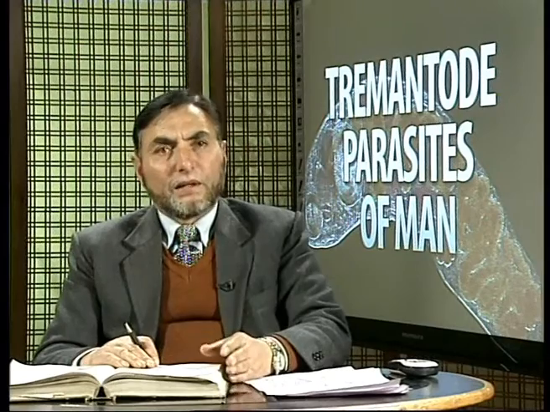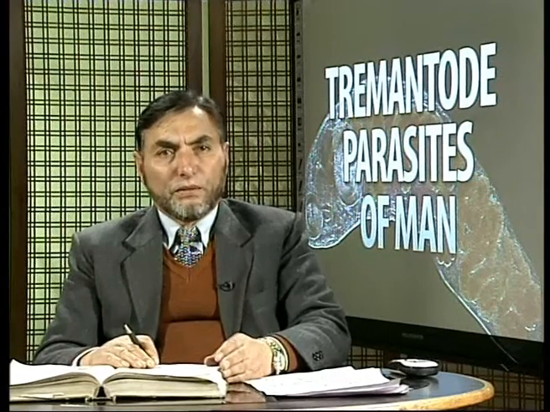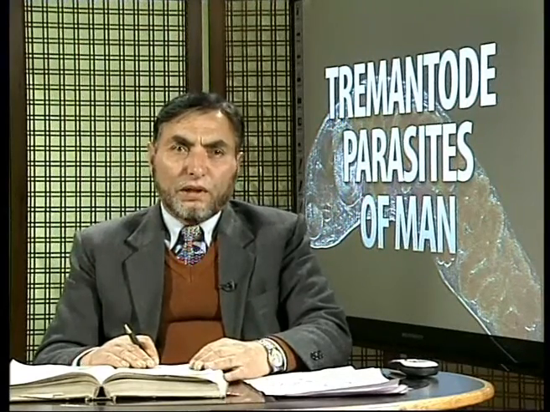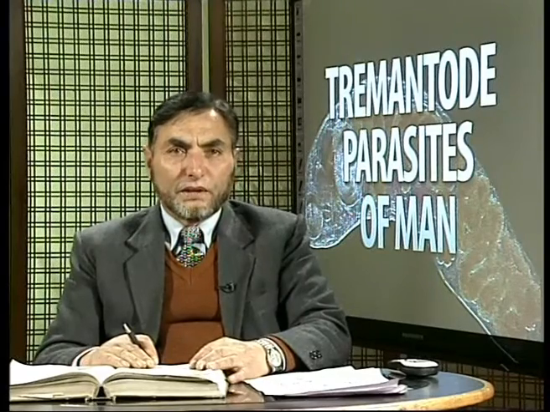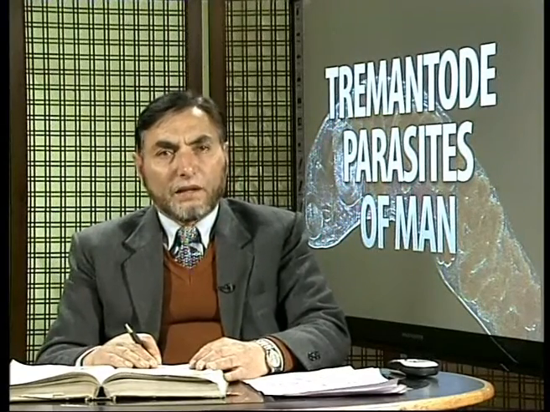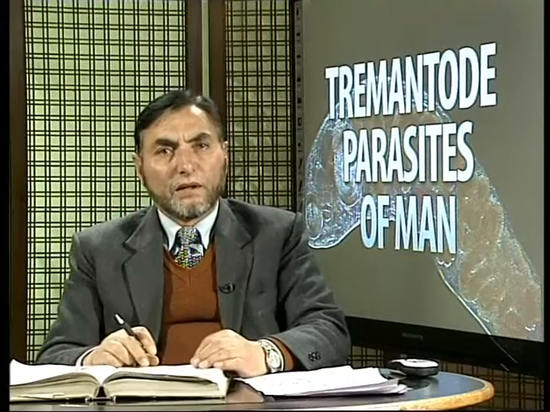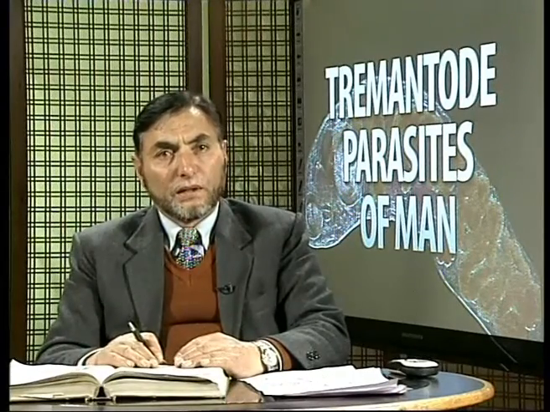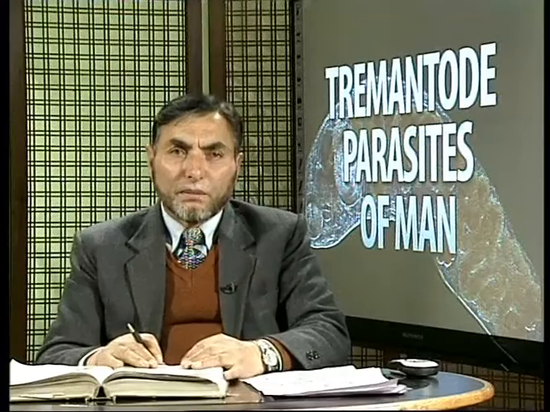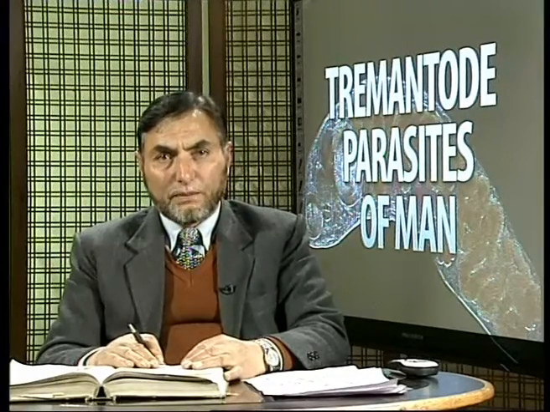While they settle down, there is fibrosis of these tissues. They form small pockets for laying the eggs. These eggs are laid in small pockets. After that, these eggs come out through the urinary bladder into the urine, and this way they complete their life cycle.